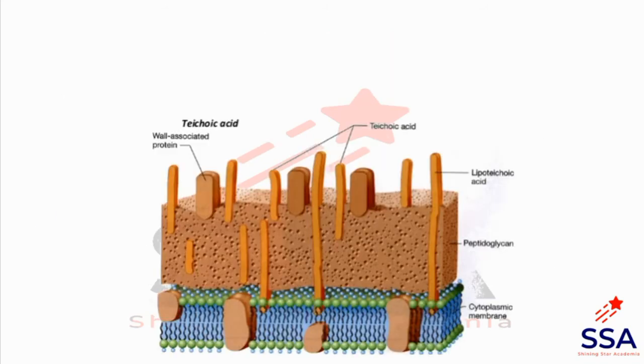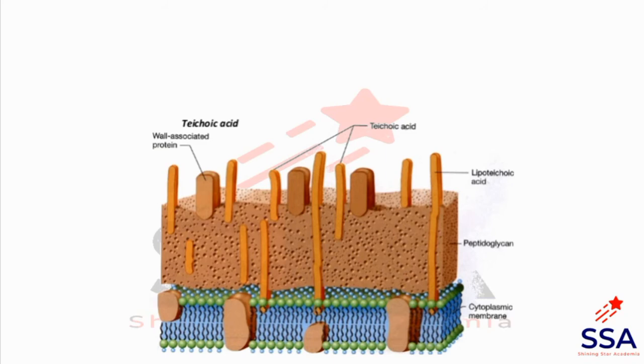Then next, this is the structure of the cell wall of gram-positive bacteria. There is a cytoplasmic membrane, blue in color. On the outer side of the cytoplasmic membrane, there is the cell wall, and the cell wall contains the peptidoglycan layer.